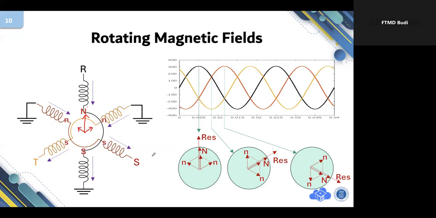So around here I have three vectors, where the resultant is pointing upward like this. So at this particular point of time, the resultant of the magnetization is indicated by this long vector. Okay. Any question?